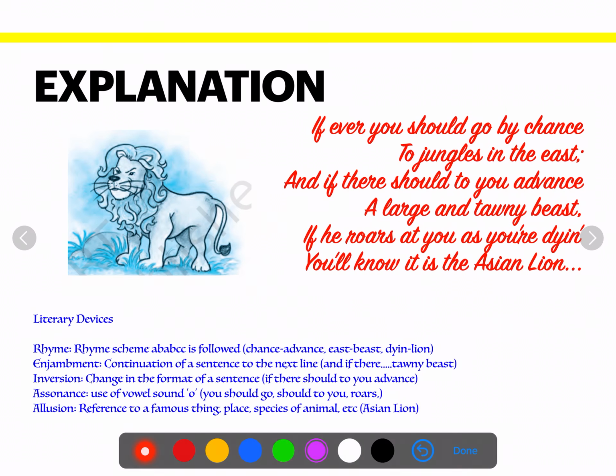Second figure of speech which is there, it is enjambment. Enjambment is the figure of speech in which we find continuation of a sentence to the next line without the use of any punctuation mark. Here it is, and if there tawny beast means there is a tawny beast, and this line is continued. Second one is assonance, use of vowel sound O. Repetition of vowel sound whenever you find, that is assonance. And next are the figures of speech which are given here. They generally do not come in your exams.